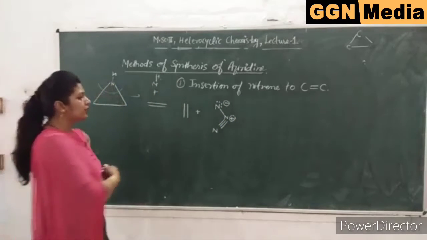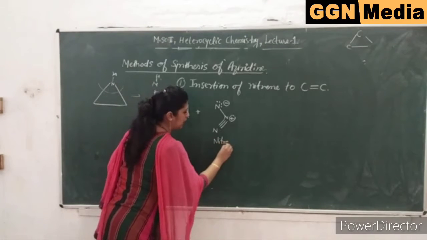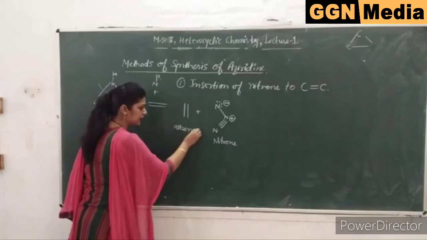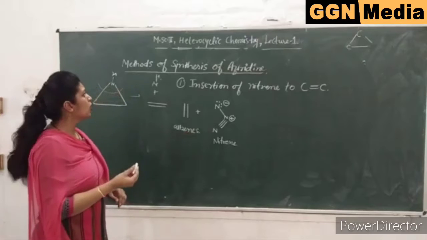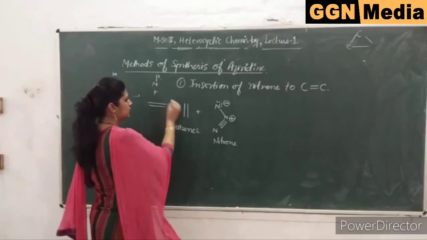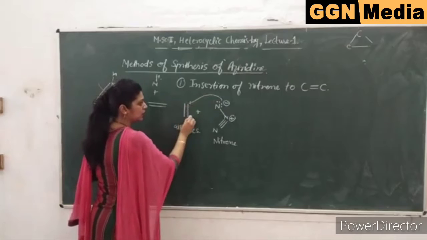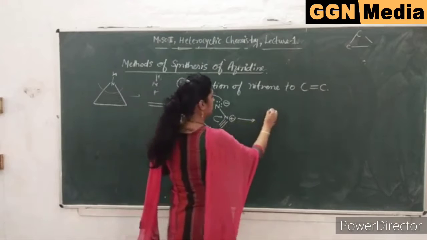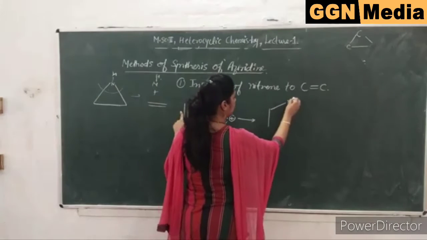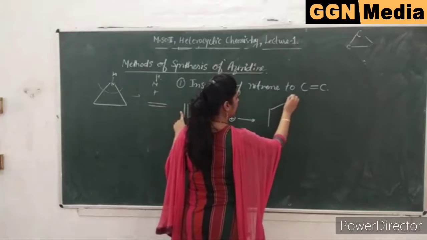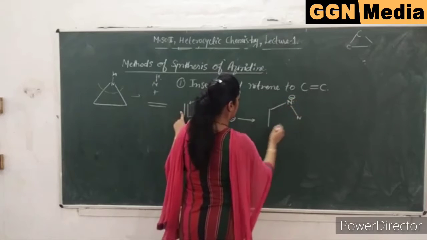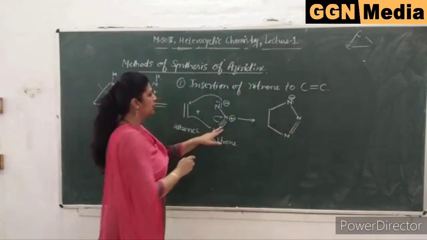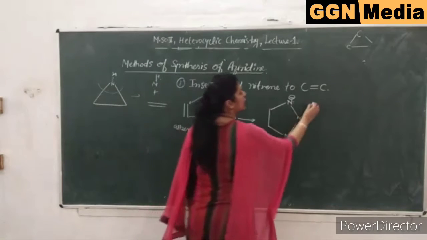So this compound, nitrene, adds to the carbon-carbon double bond, that is your alkenes, resulting in the formation of aziridines. So what will you get? Now the double bond will be converted into a single bond.